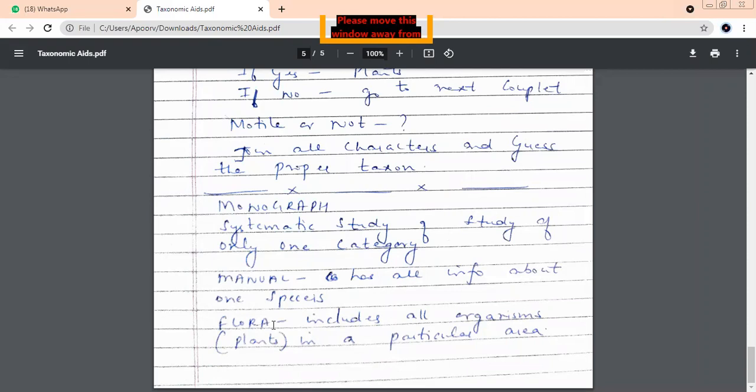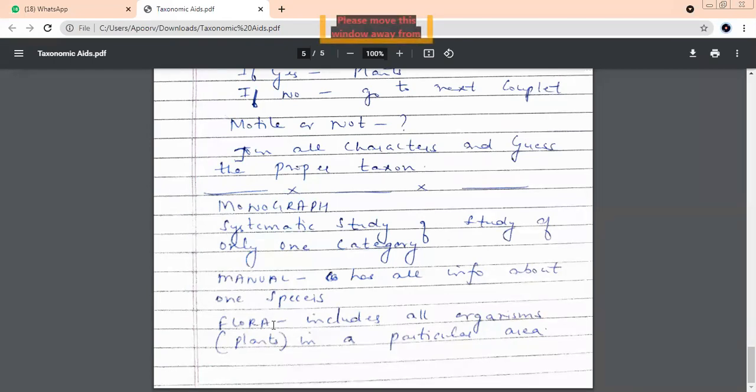Fifth: key. The two sentences, the two options that we have in a key, what are they called? Couplets. Very good. And a single statement is called a statement.